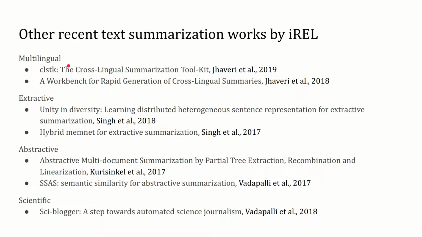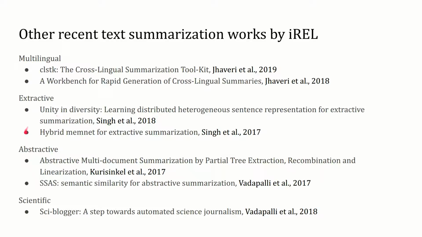Automatic text summarization has always been a topic of interest at the Information Retrieval and Extraction Lab. The lab recently developed the Cross-Lingual Summarization Toolkit, dubbed CLSTK, and a workbench for rapid generation of cross-lingual summaries. We have also created extractive models for single and multi-document text summarization tasks, named Hybrid MemNet and HNet respectively.